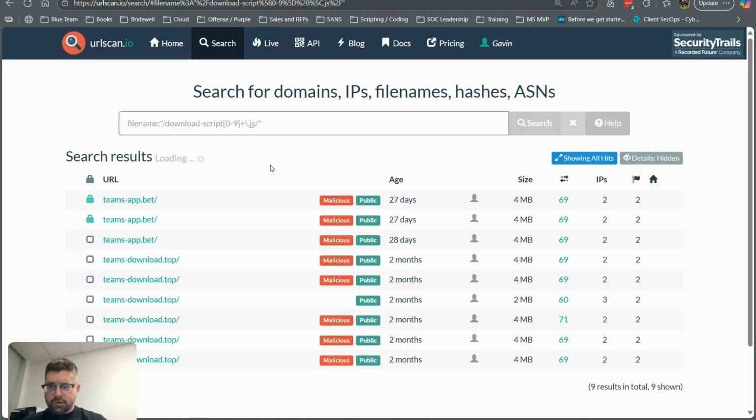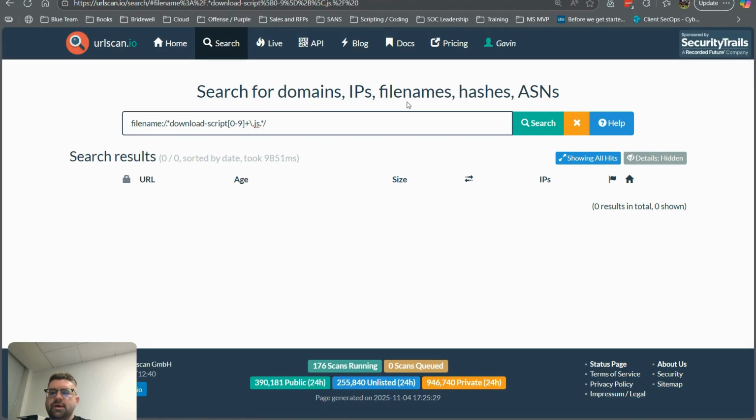Let's have a look at that search: a search for that download script, but with a regex for the number, to see if that's being used across multiple malicious pages as part of this Vanilla Tempest campaign.